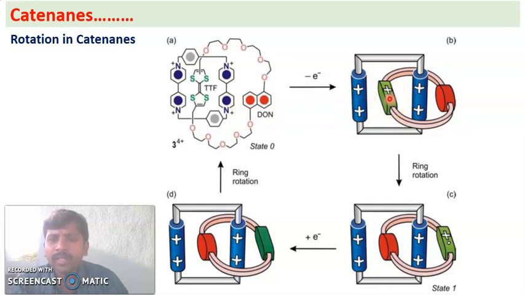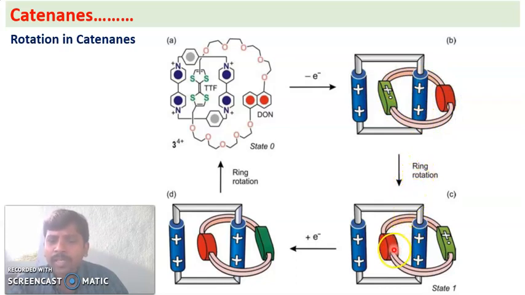TTF loses electrons, and now DON becomes the better electron donor, and TTF becomes the good electron donor as this cation is oxidized. So DON will go inside and TTF will come out. Ring rotation occurs here, and now the structure is this one.